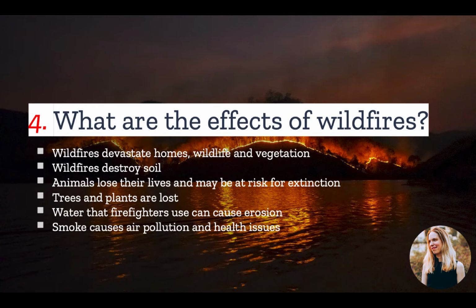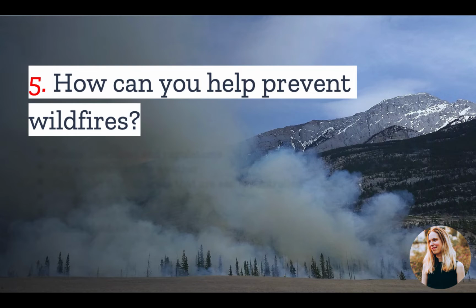Smoke causes air pollution and health issues among people even miles away. In extreme circumstances, human lives may be lost, and incomes and jobs may be lost for agricultural workers, which often causes the economy to suffer. And finally, number 5, how can you help prevent wildfires? To help you take productive action in your community, here are the best ways to prevent wildfires.